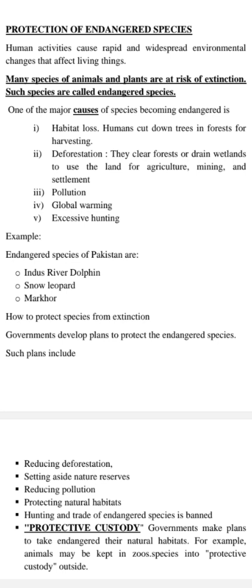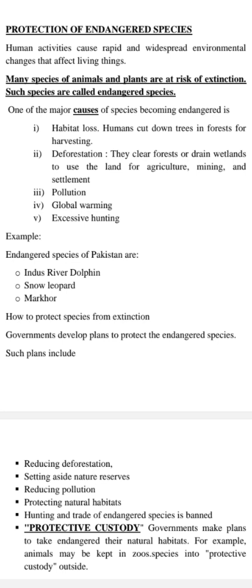The government develops plans, but obviously they are not implemented. Such plans include reducing deforestation. They shouldn't be cutting down the trees. When there is no cutting down of trees, it means that we can protect the living area, the habitat of those individuals. Such plans include reducing deforestation, setting aside nature reserves, and not disturbing nature. Reducing pollution, because if we reduce pollution, that will cause no harm to living individuals. It will help them live their lives properly.